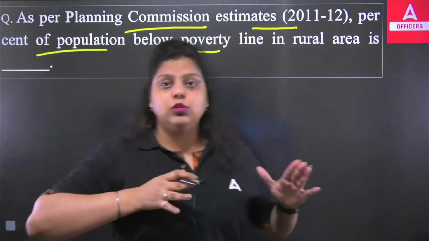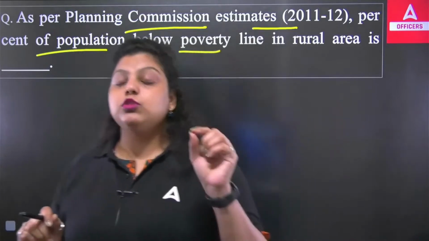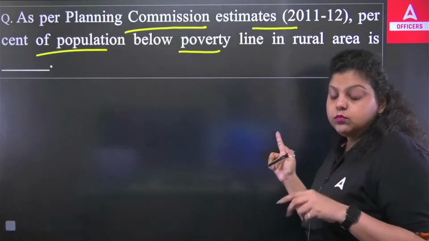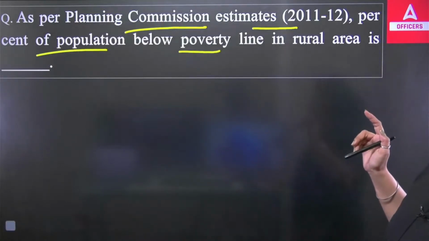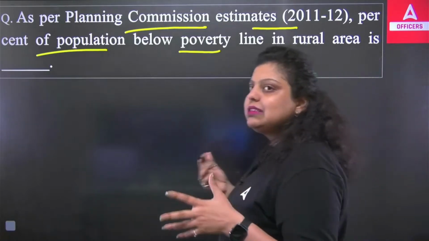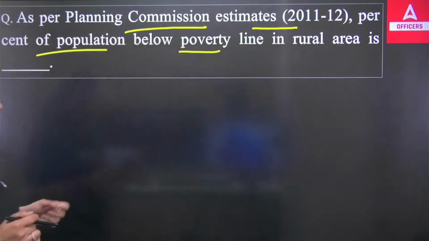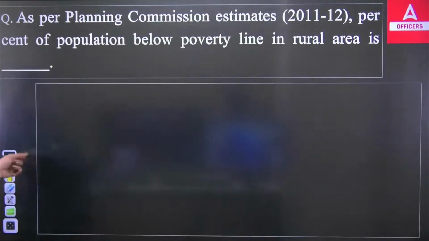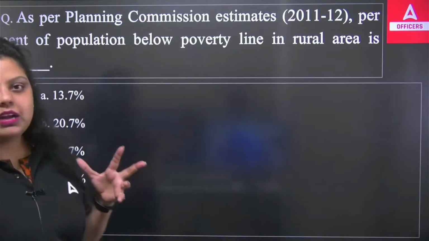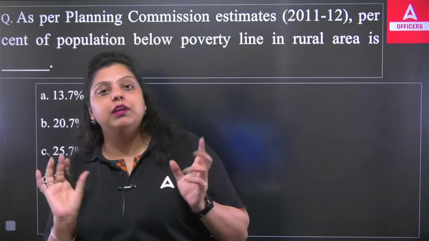We have discussed this also. Planning Commission used to be the planning body of Government of India, which used to provide the data on poverty. On the basis of what? Planning Commission used to create committees, task force, study groups, which used to give us the data on how much population is poor. On the basis of the monetary value, always the task force, the committees of the Planning Commission have given us the poverty in form of a monetary value.